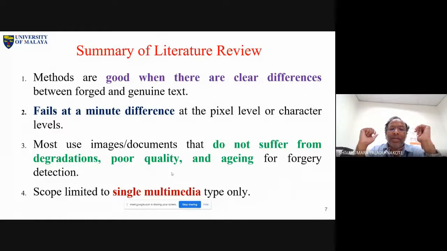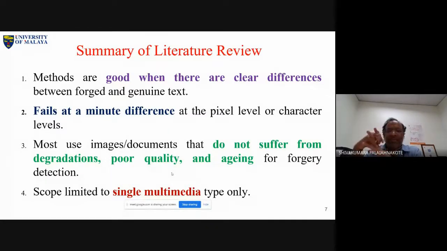On one side, there are distortions created by forgery operations. On the other side, there are distortions created by other operations like blurring, noise, and degradations. How can you differentiate distortions created by forgery operations from those created by noise and blur effects? This is really challenging.